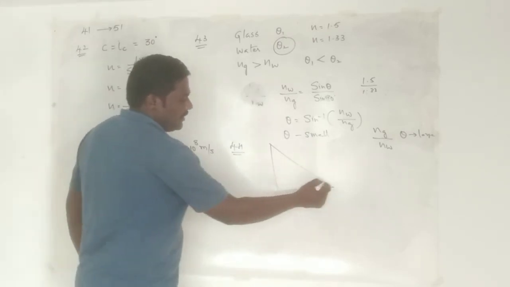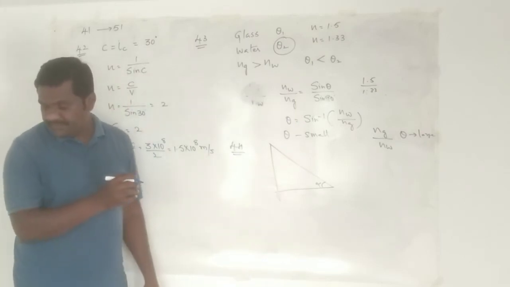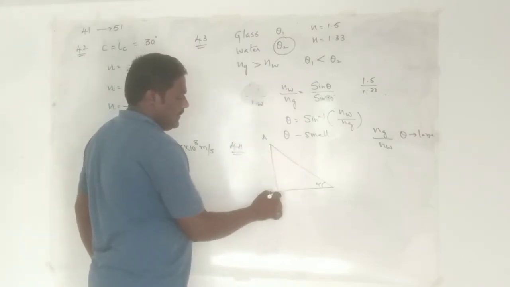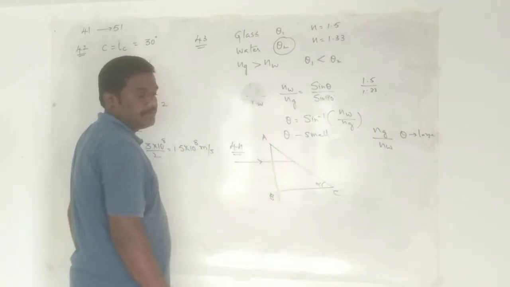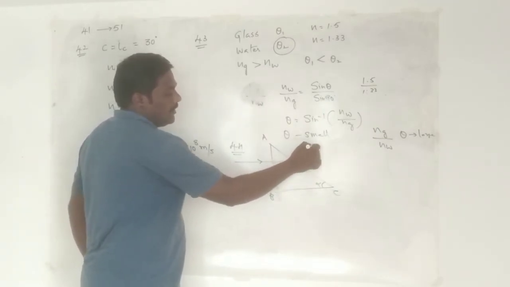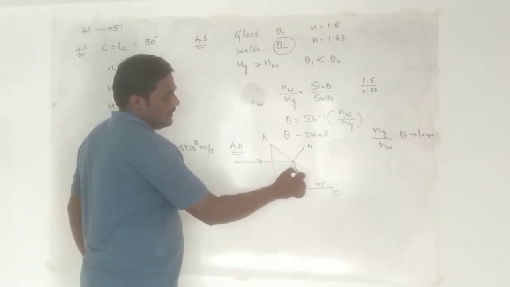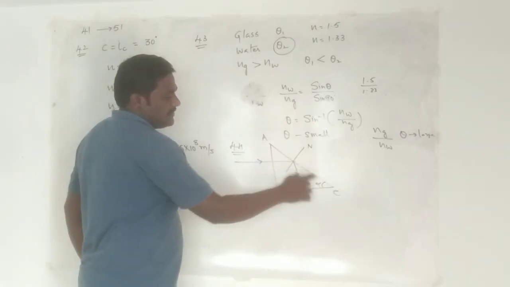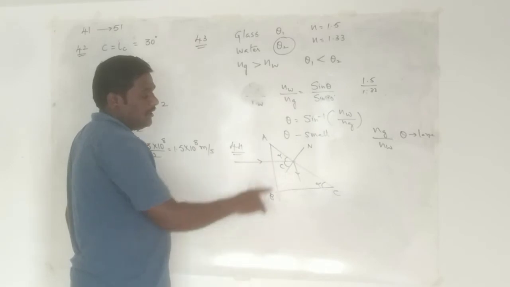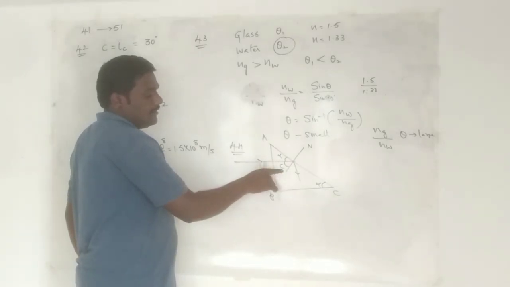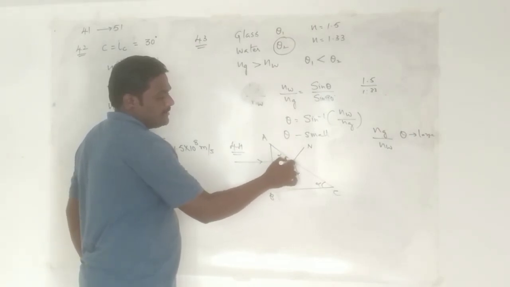See, here the given is alpha. This is the face given as A, B and C. And on this face the light ray is getting incident normally. And here you can find one more normal on this face because the actual reflection takes place here. And the light ray will get reflected like this. If this is alpha, this is also alpha, and this will be the critical angle. Now if they have given alpha, then you can calculate the critical angle. See, this angle total is 90.